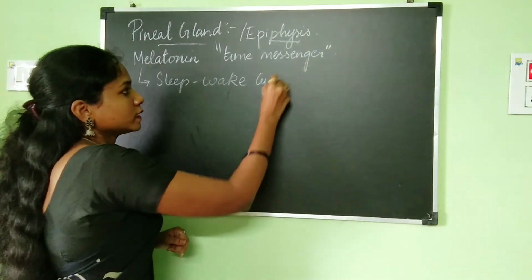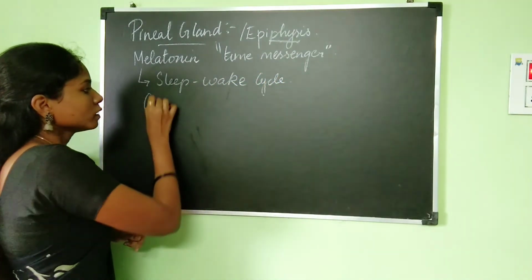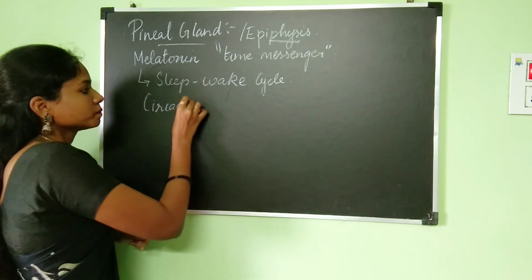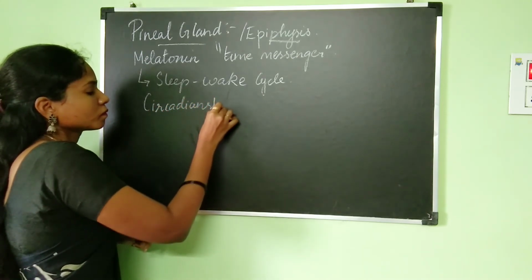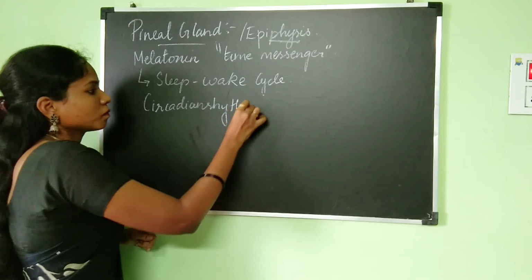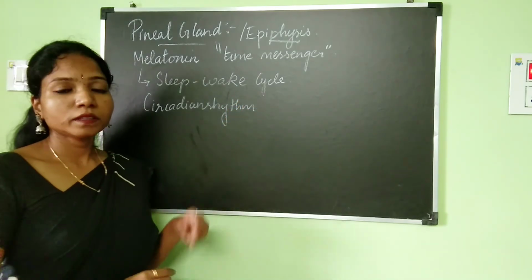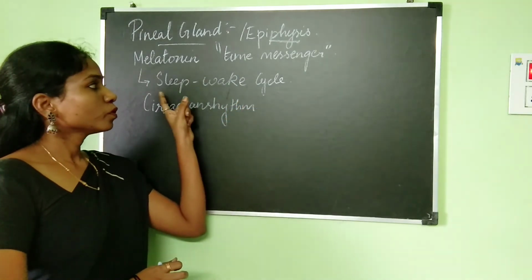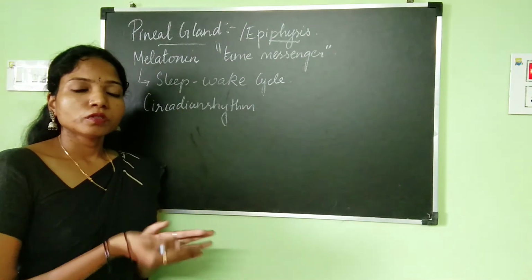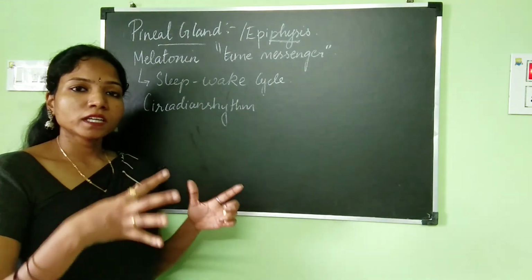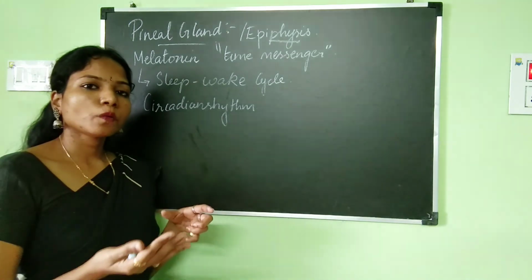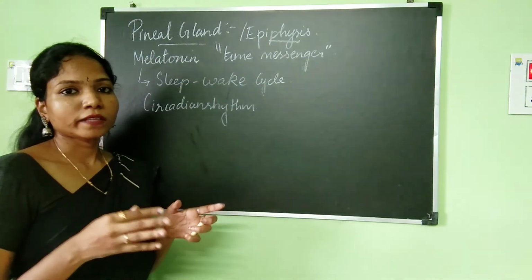It controls the sleep-wake cycle or the circadian rhythm of a person. Okay, so it's your internal biological clock. So when do you stay awake? When do you sleep? All that.